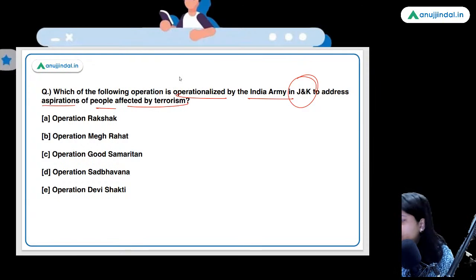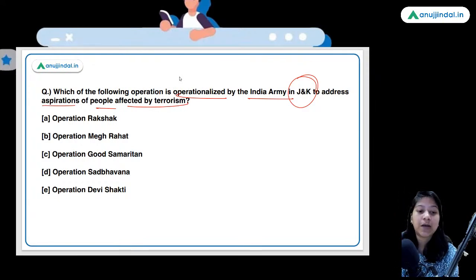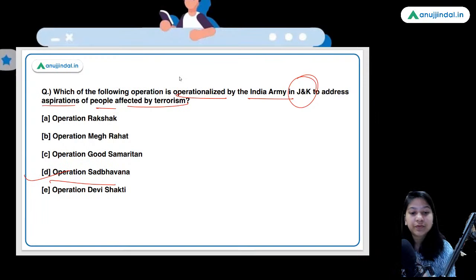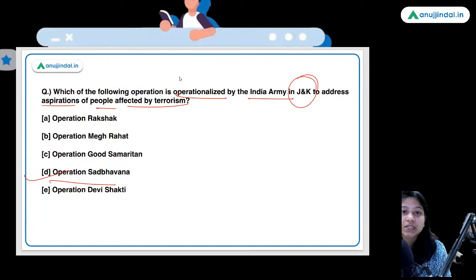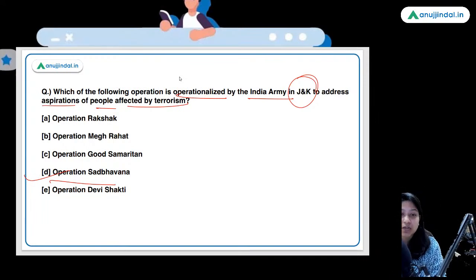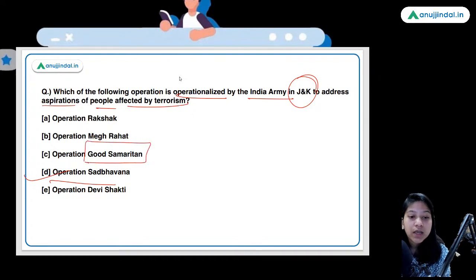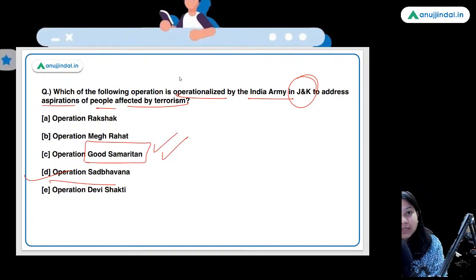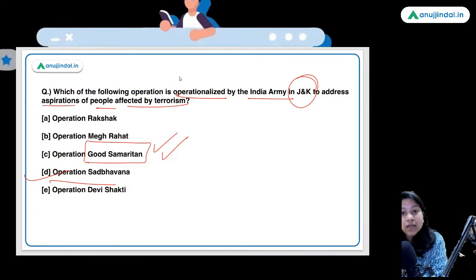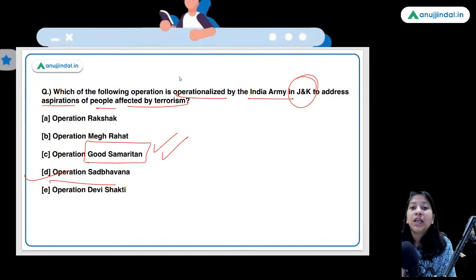So, guys, please tell me. Very good. Operation Sadbhavana. Guys, I have a recollection of a scheme that is launched by Union Ministry of Road Transport and Highways regarding this word. Okay, the Good Samaritan scheme. Tell me how much award. What is the amount of the reward given to the people who would take the accident victims to the hospital within the golden hour under the Good Samaritan scheme of the Union government?